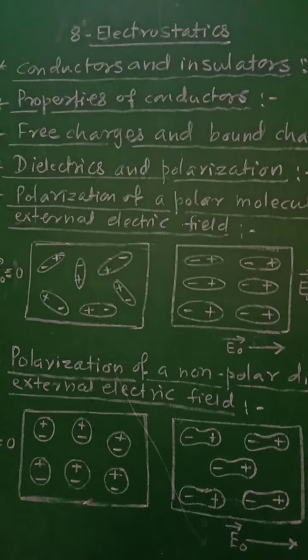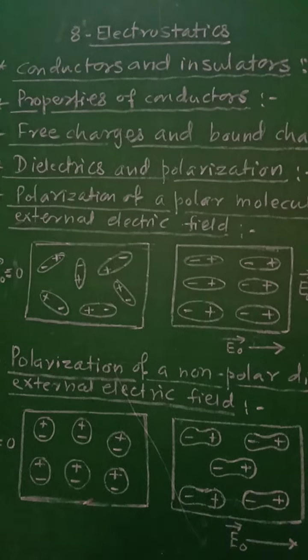These charges which do not move are called as the bound charges. In electrolytic conduction, positive and negative ions act as charge carriers, but their movements are restricted by the electrostatic force between them and the external electric field.